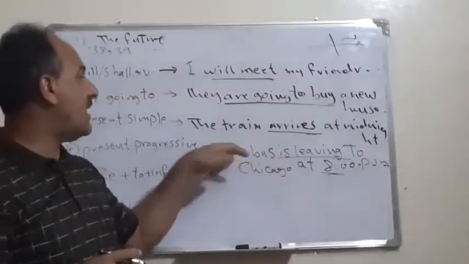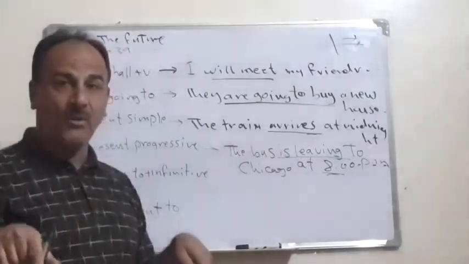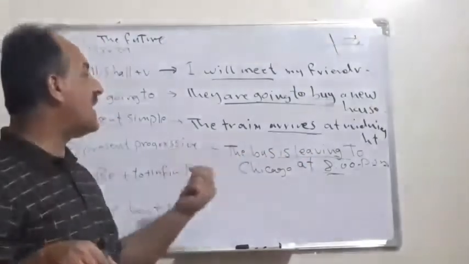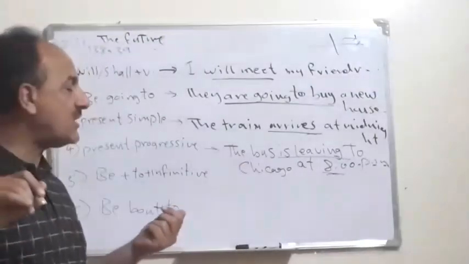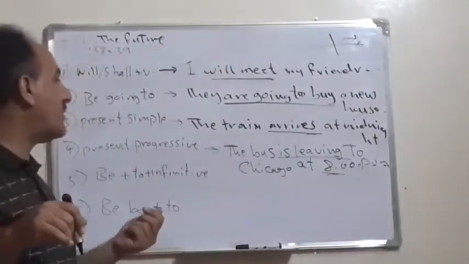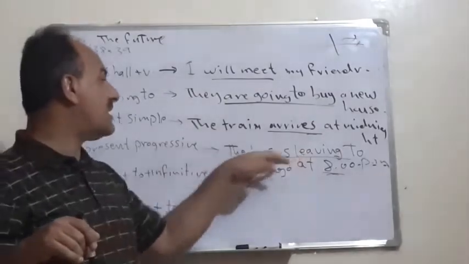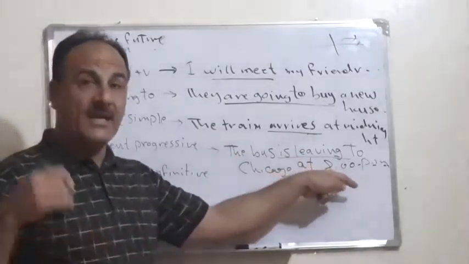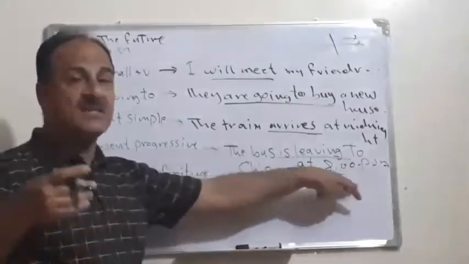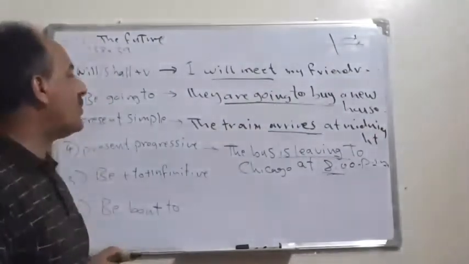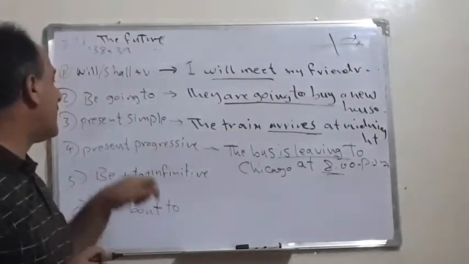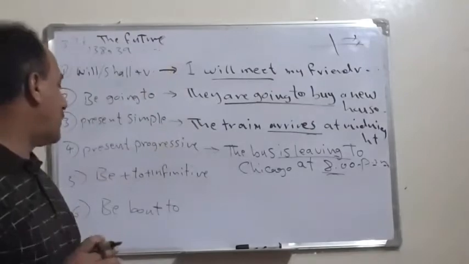But if we say the bus is leaving now, in this moment, in this case it is present continuous and it refers to the present. But if we say the bus is leaving to Chicago at 8 or 9, etc., it means the time is still part of the future. That's why it has a meaning of the future.